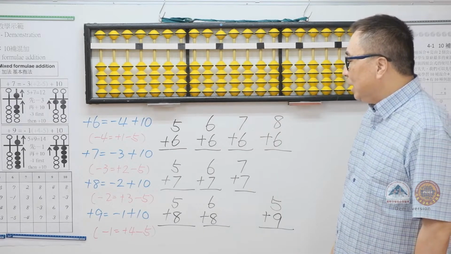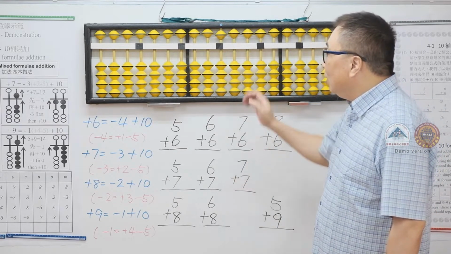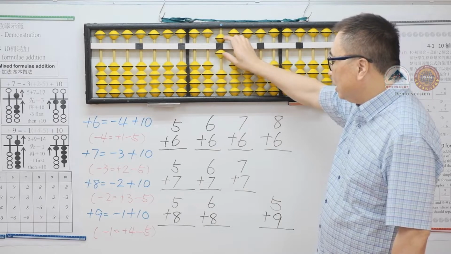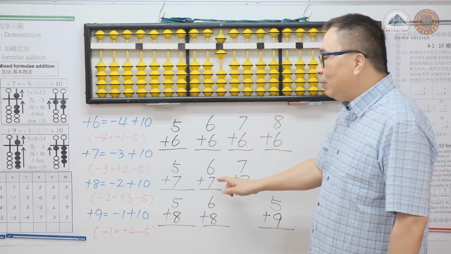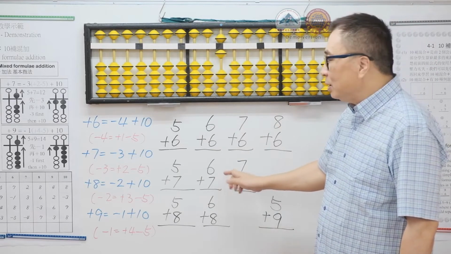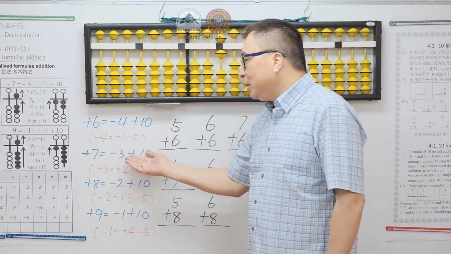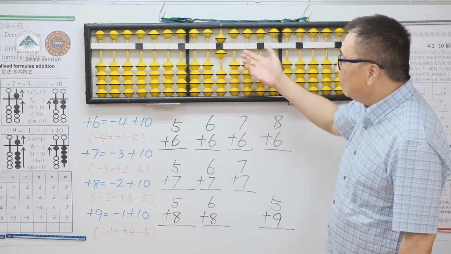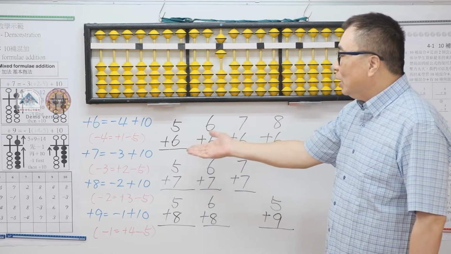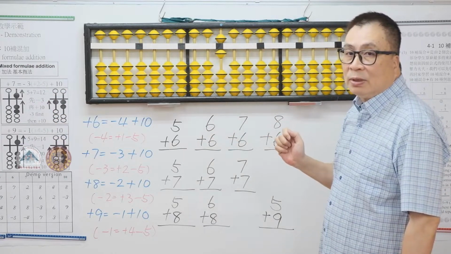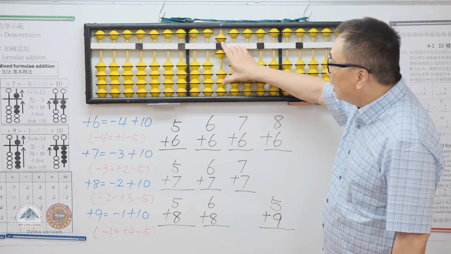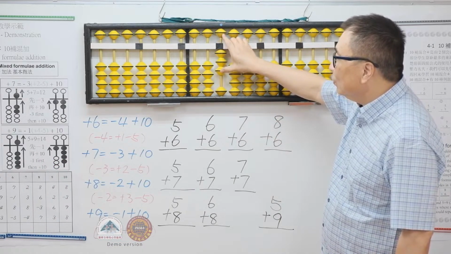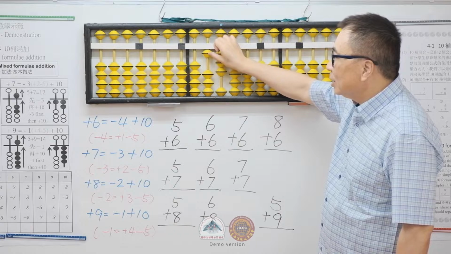Let's look at 6 plus 7. Originally, plus 7's formula is plus 7 equals minus 3 plus 10. We need to minus 3 here, but we don't have 3 to minus. Therefore, we have to use 5's complement subtraction formula, which is minus 3 equals plus 2 minus 5, then plus 10. The answer is 13.